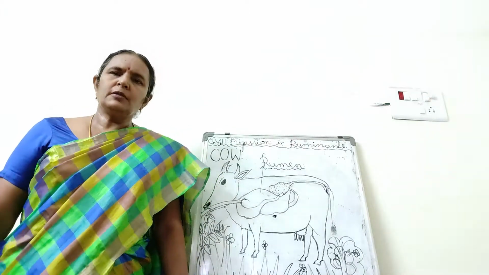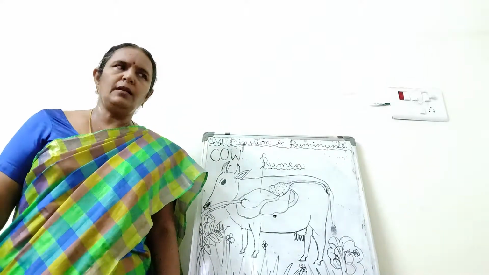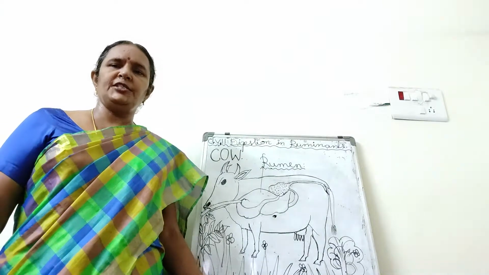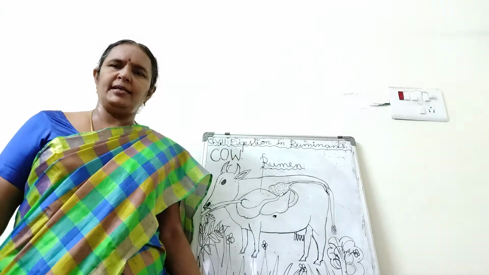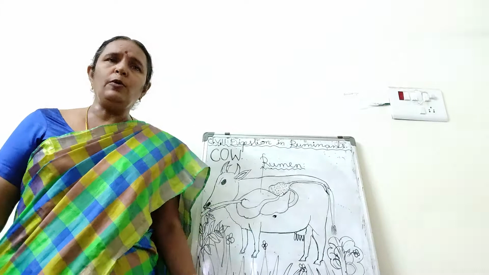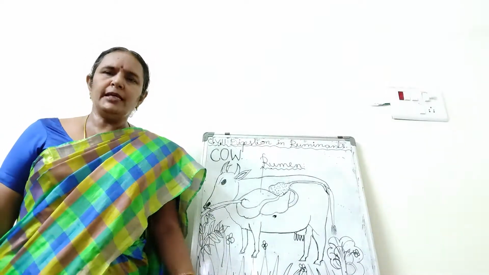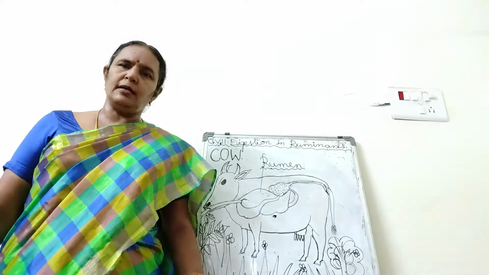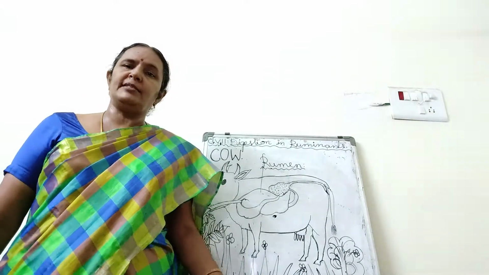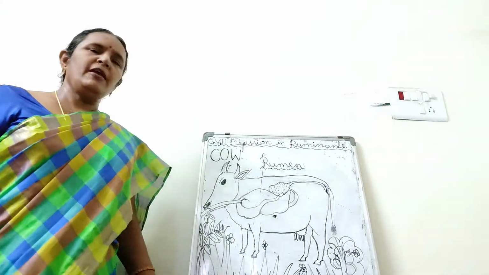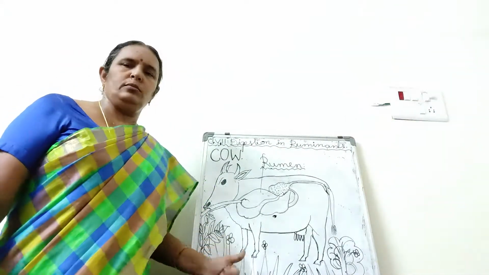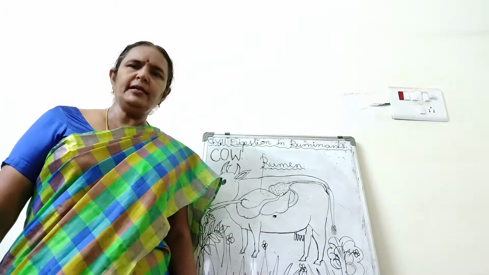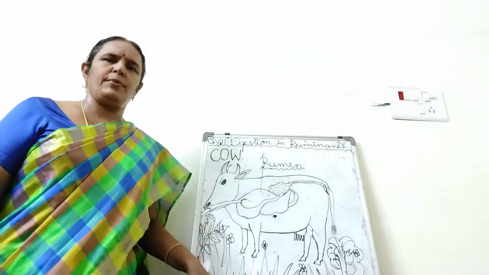So, coming to the herbivores. In the previous session, we have learned the digestion in human beings, the human digestive system. Human beings are omnivores. But today, we are learning about the digestion in herbivores, that too, especially in some animals. Here, a cow is a herbivore. It eats only plant products.